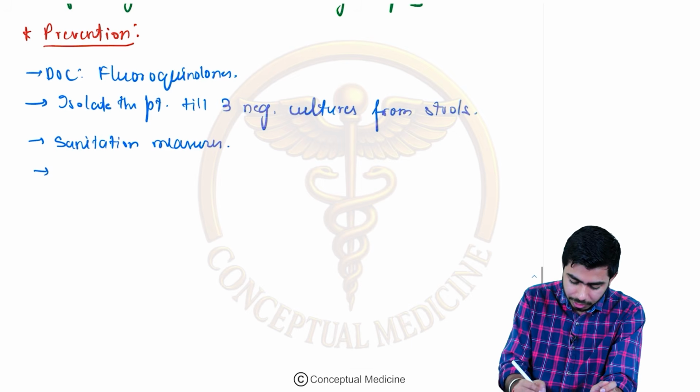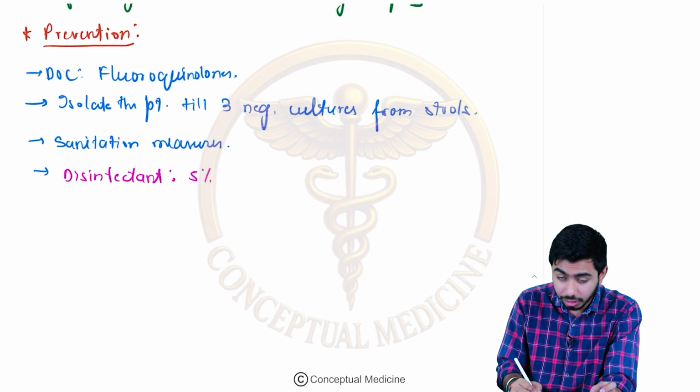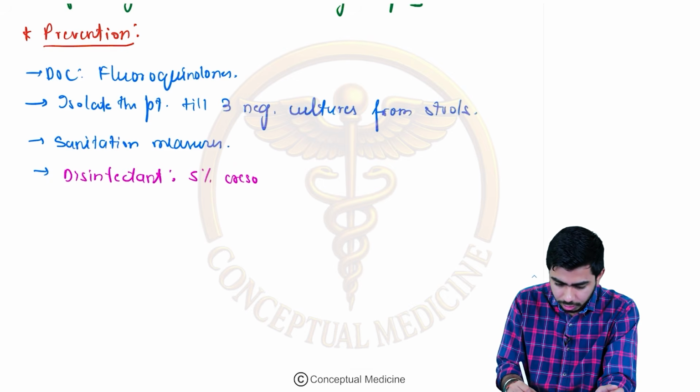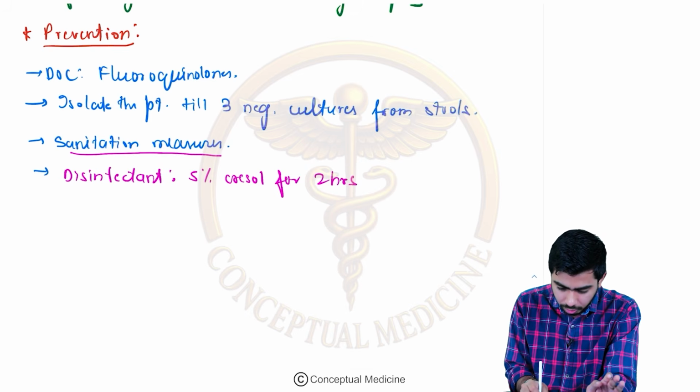What kind of disinfectant am I talking about over here? Disinfection must be taken care of. The disinfectant I am talking about is 5% cresol. We will be using 5% cresol for about 2 hours, right? And we need to improve the sanitation measures. We have talked about that already.